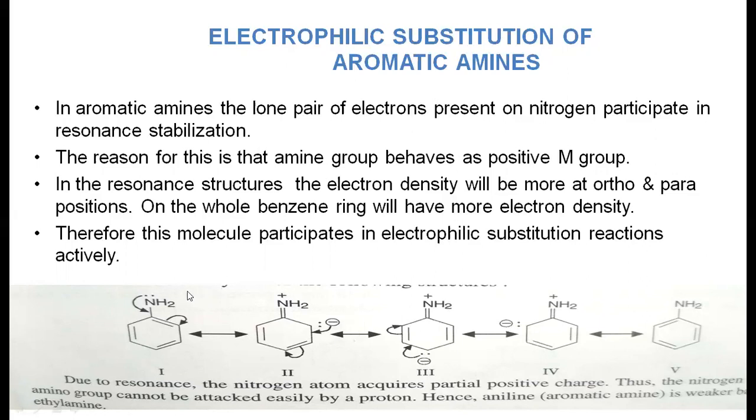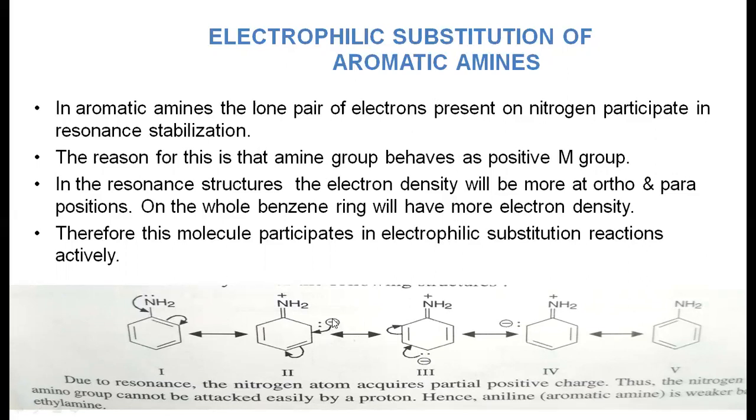Here, nitrogen donates its electrons, so simultaneously the pi bonding electrons shift, and the nitrogen gets a positive charge, whereas this carbon gets a minus charge, which is nothing but one lone pair of electrons.